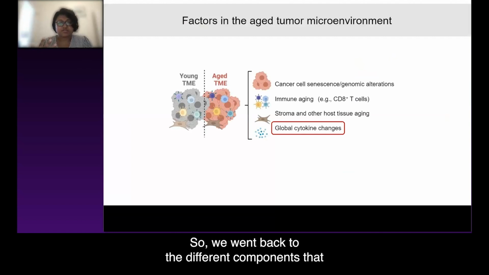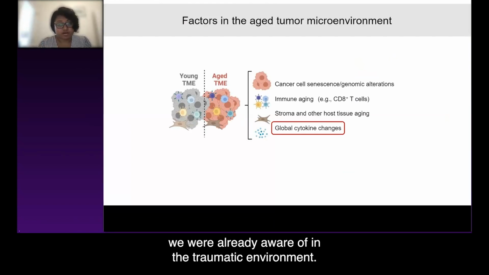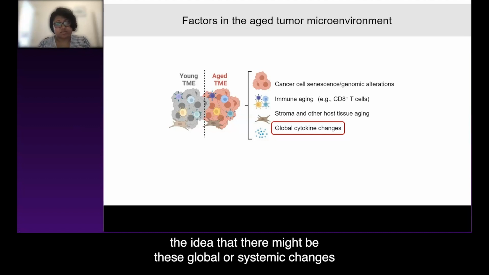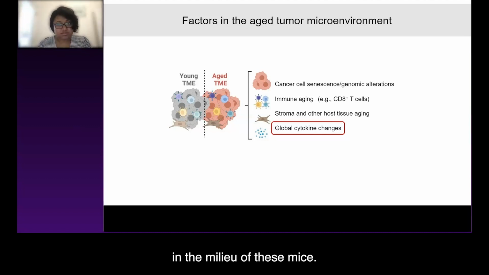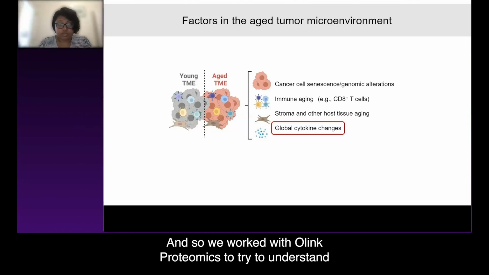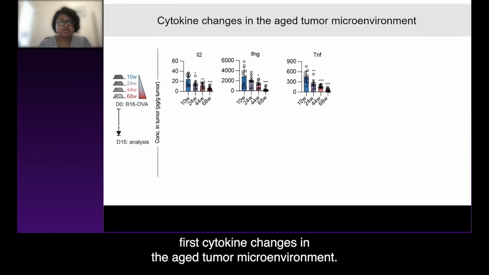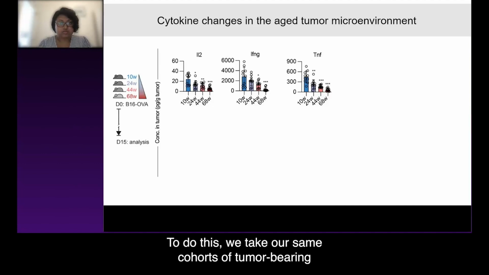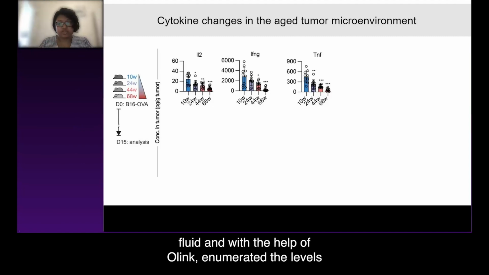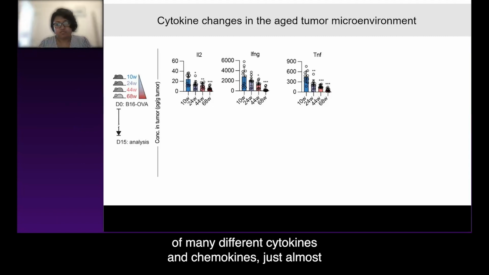So we went back to the different components that we're already aware of in the tumor microenvironment. And one of the things that really caught our attention is the idea that there might be these global or systemic changes in the milieu of these mice. And so we worked with Olink Proteomics to try to understand first cytokine changes in the aged tumor microenvironment. To do this, we take our same cohorts of tumor-bearing mice of various ages, and we collected tumor interstitial fluid, and with the help of Olink, enumerate the levels of many different cytokines and chemokines.